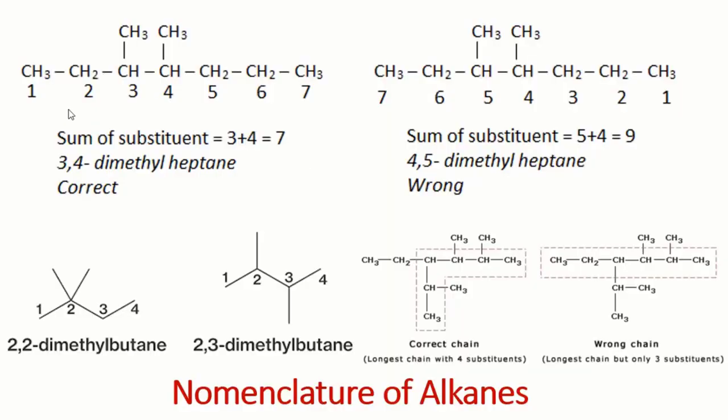It means the numbering from this way, the left side, is correct. So now the name will be 3,4-dimethyl heptane, because its main chain is heptane. So this is one more example. These two examples,